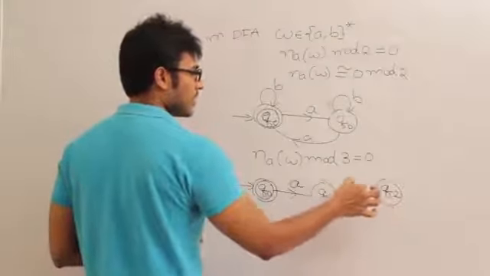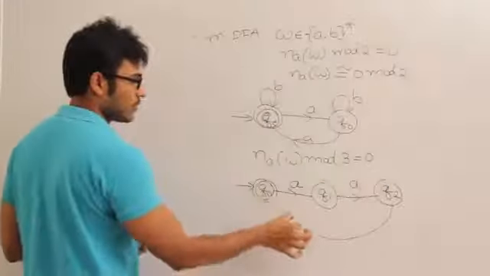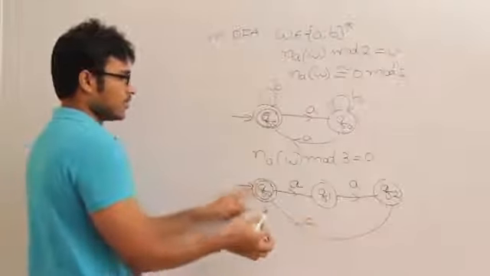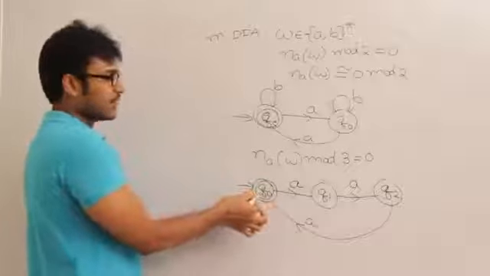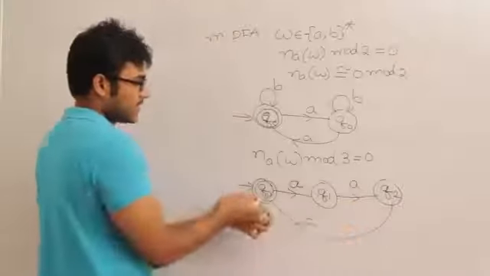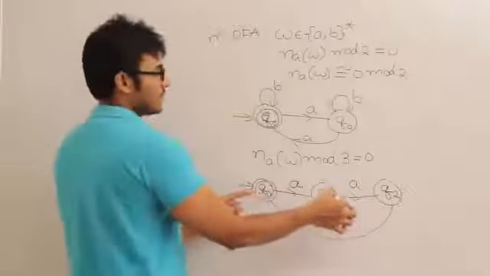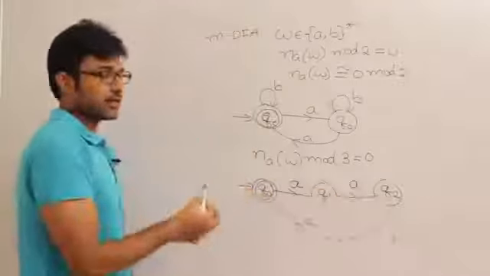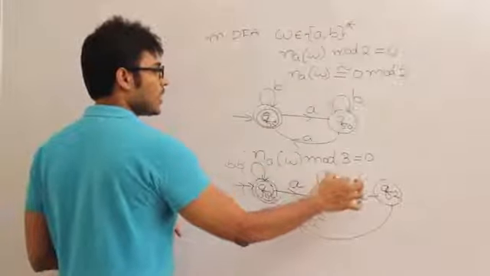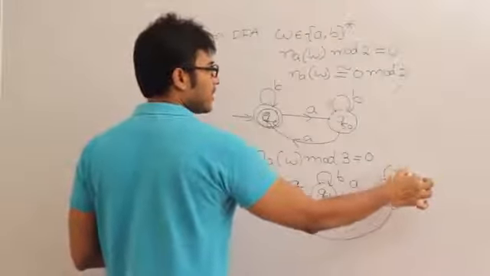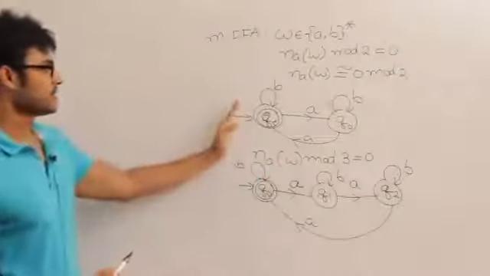If I see one more a, this is it. If I see one more a, this is it. You can even check it. 0 a's, 1 a, 2 a's, 3 a's divisible by 3, 4 a's, 5 a's, 6 a's divisible by 3, 7 a's, 8 a's, 9 a's divisible by 3. What about b's? B's will not lead to any counting. Got it? So you can extend the question to the number of b's, right?